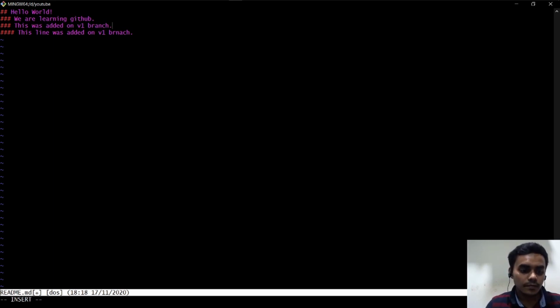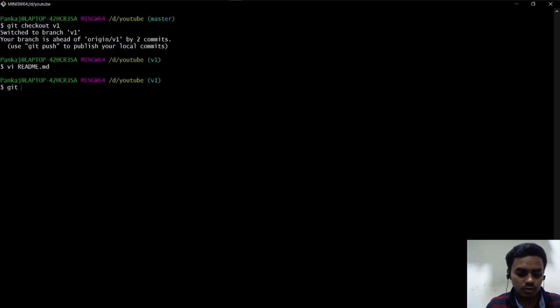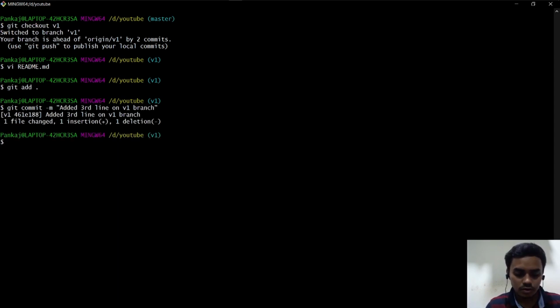So we made changes on third line there. We are making change on third line here, right? Git add it to staging area. Git commit -m added third line on v1 branch. And now again checking out to